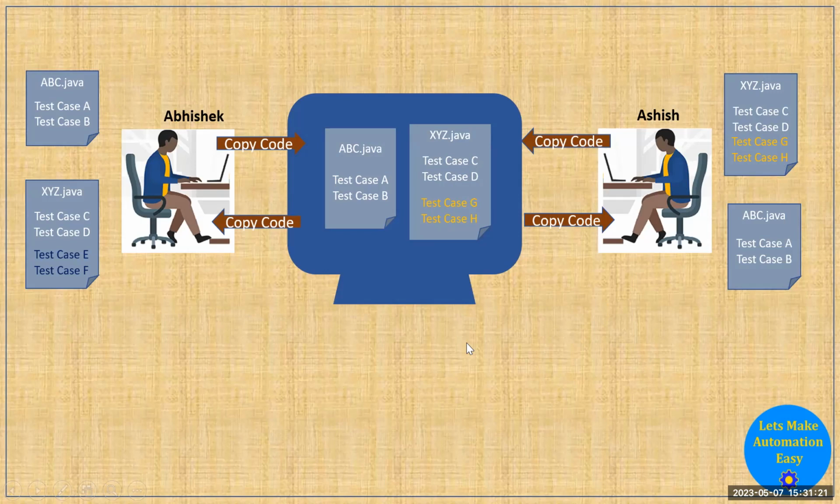Now after that, if Abhishek tries to paste the updated file to the shared machine, what will happen? When he pastes his code, the changes updated by Ashish, like test cases G and H, will be overridden by Abhishek. Because this whole process is manual, these types of challenges can come into the picture.